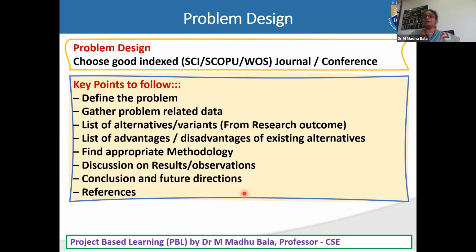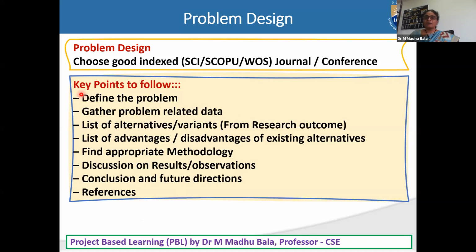Like that, however many papers he referred to. Here I said variants from research outcomes. Whatever research outcomes he is referring to, he comes out with these lists, and all those are the references here. So from day one onwards, from defining your problem statement itself, you need to come out with all these things step by step. One point you can add for one day, and next week you can add one more point here, or you can add more points in each and every head week by week.